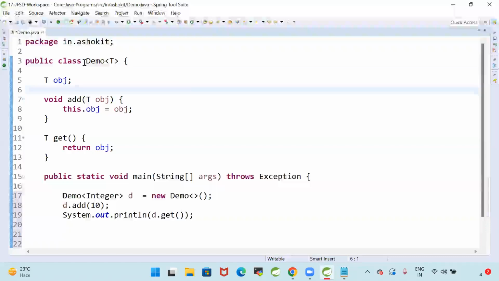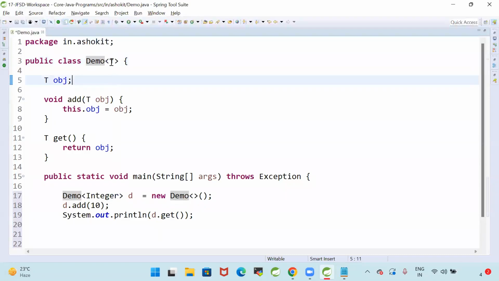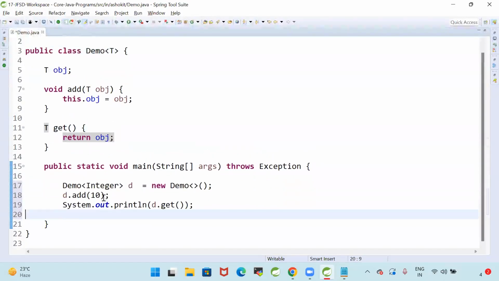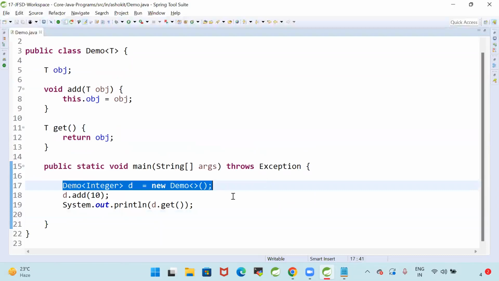Now you see the Demo class is created, Demo of T. T means a type. The Demo class can hold any type of object. T obj, T means data type, any type. obj is a variable. Add T obj, this.obj = obj. T get, return obj. Here I'm taking a main method. Inside the main method, I'm creating an object for the Demo class, Demo of Integer. What if I don't specify Integer? You can store any type of data.